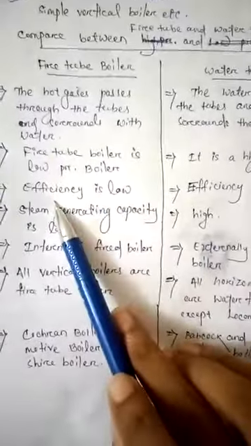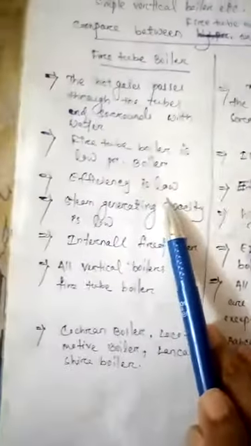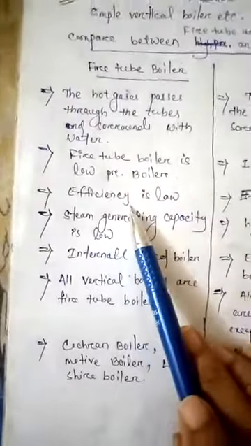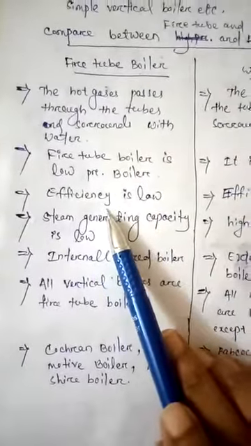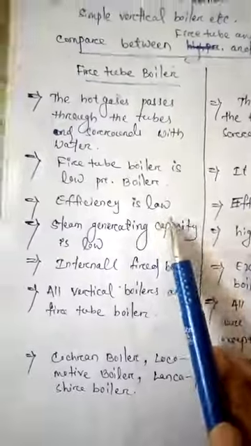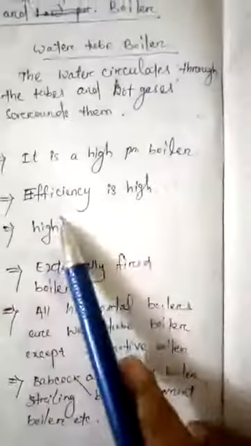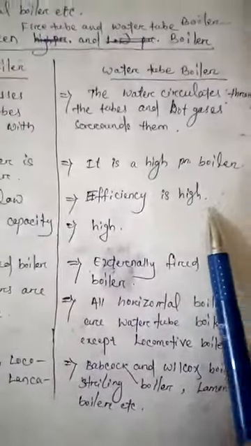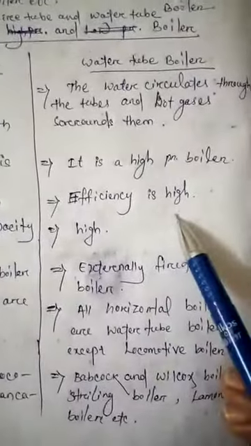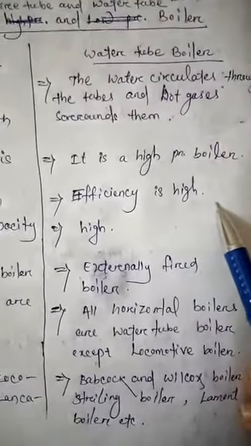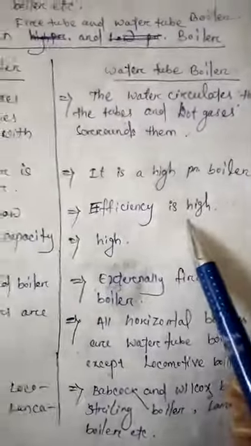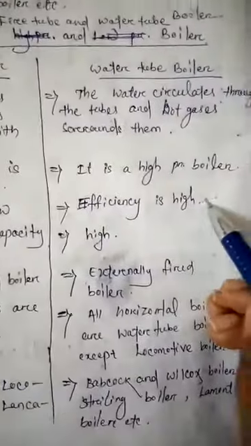In a fire tube boiler, efficiency is low. Why? Because the steam generating capacity is low, so efficiency is low. In a water tube boiler, efficiency is high. Why? Because the steam pressure is high and steam generating capacity is high, so efficiency is more.